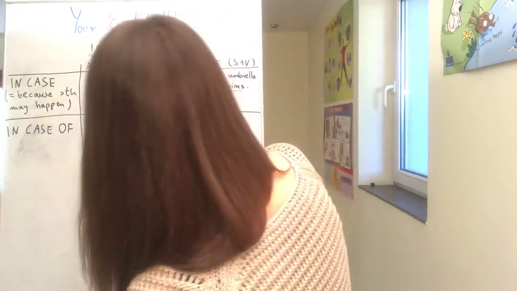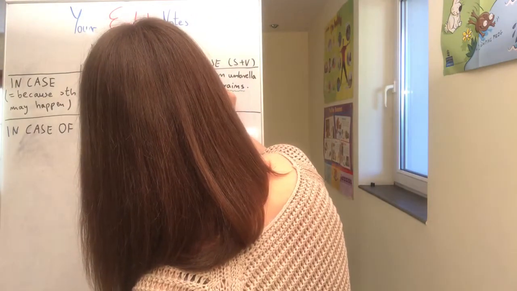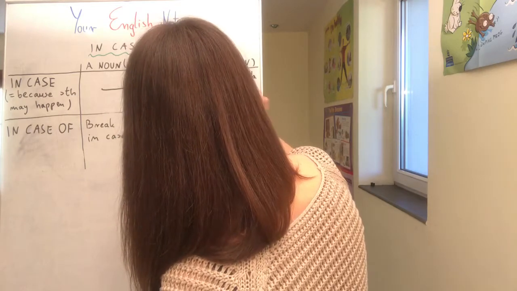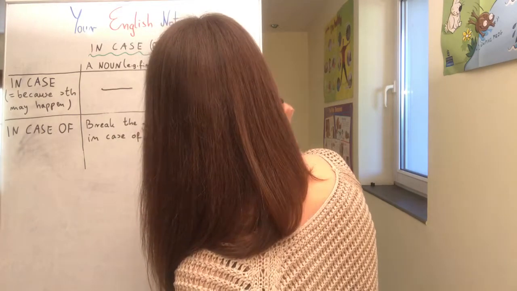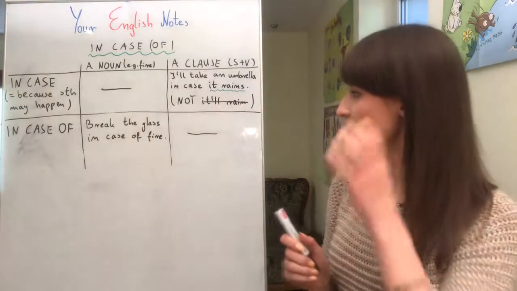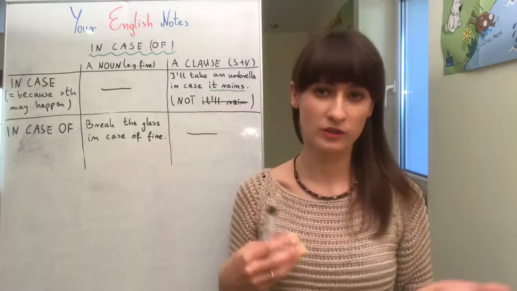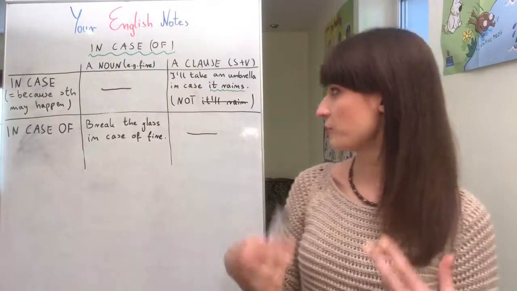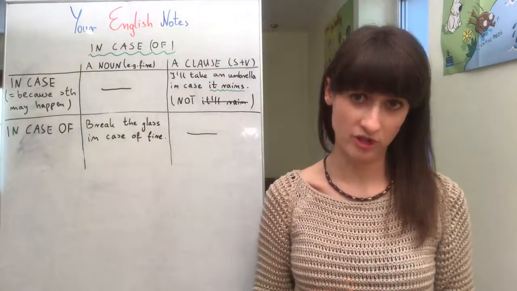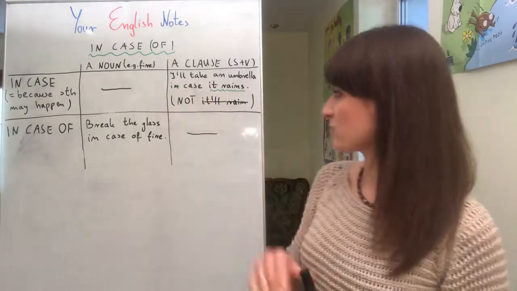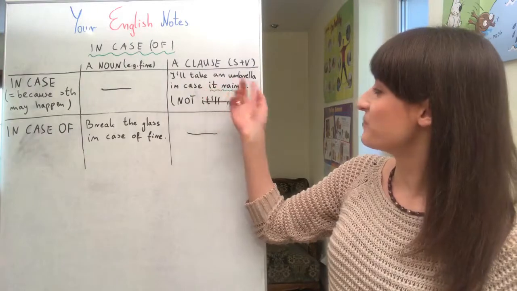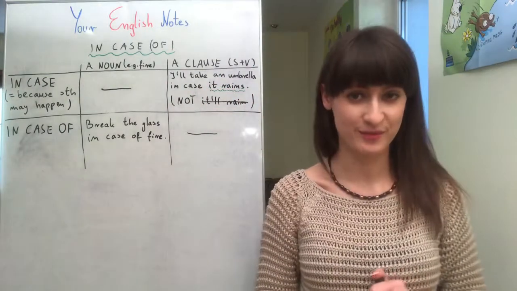So just remember not to use future simple. Don't say something like I'll take an umbrella in case it will rain, because it's not correct. When you talk about the past, you normally use past simple. So for example, in the past I took an umbrella in case it rained. But when you talk about the future, remember that you should put present simple, not future simple.